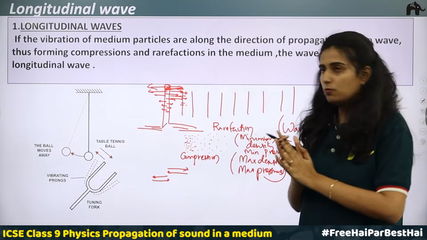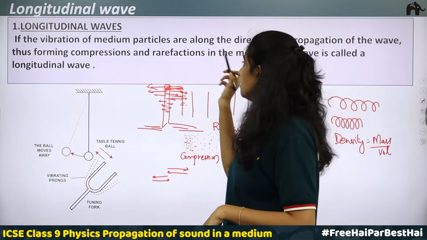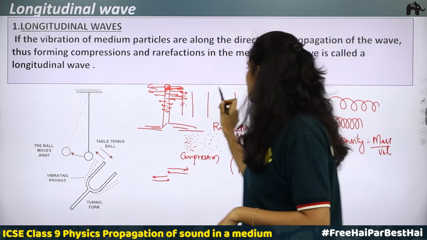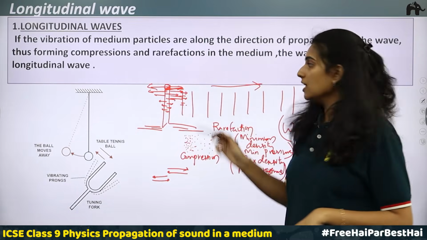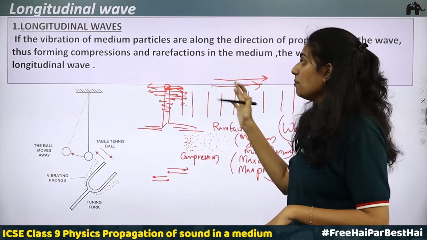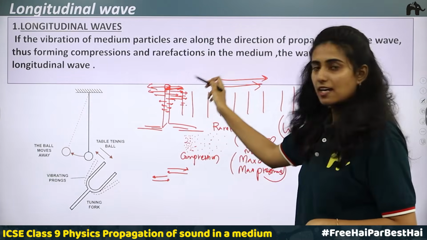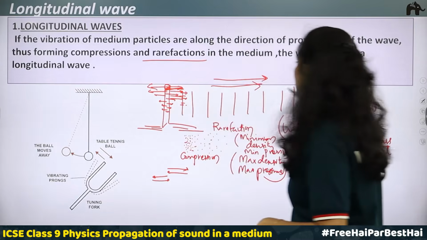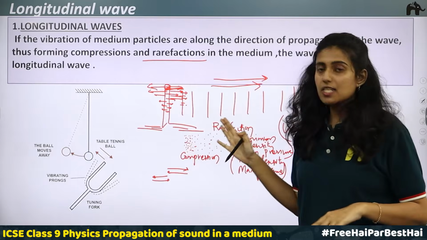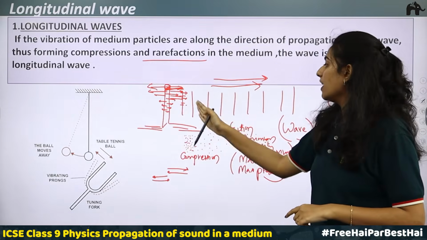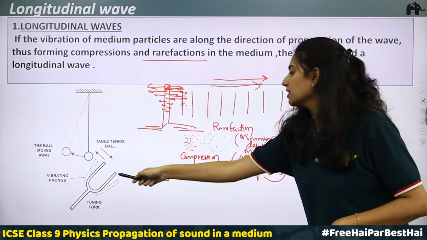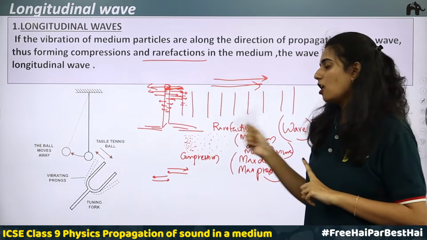We can see the to and fro motion. If the vibration of medium particles is along the direction of propagation of the wave, so here you can see this is the direction in which the particles are vibrating. In the same direction is the direction in which the waves are moving. Okay, they are parallel to each other, forming compressions and rarefactions in the medium. The wave is called a longitudinal wave. In case of longitudinal waves, the particles are vibrating in the same direction in which the wave is propagating. Okay, this is a longitudinal wave, and just remember one example for a longitudinal wave.